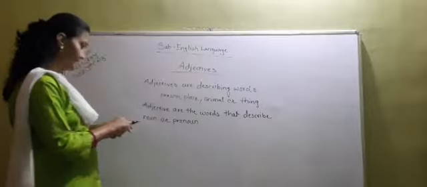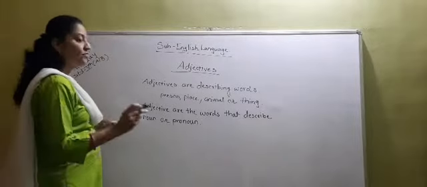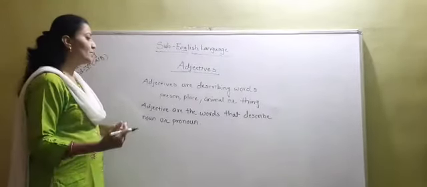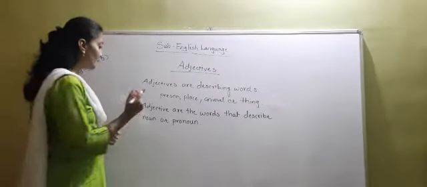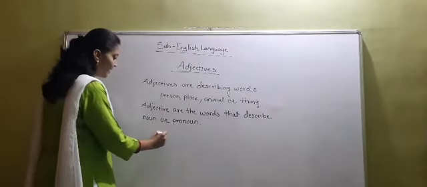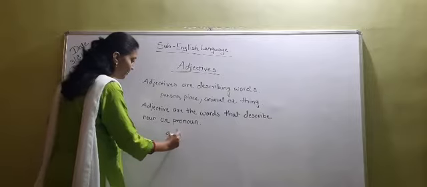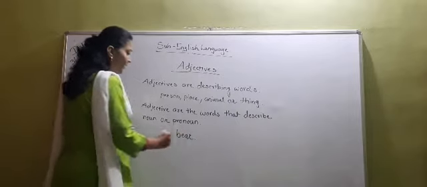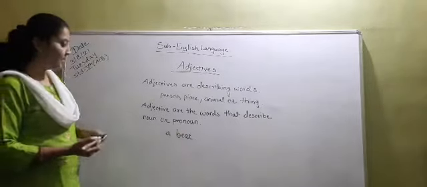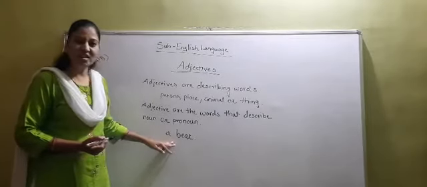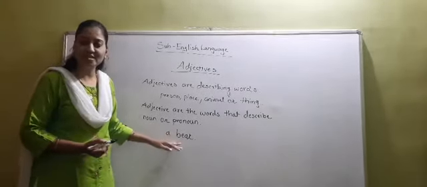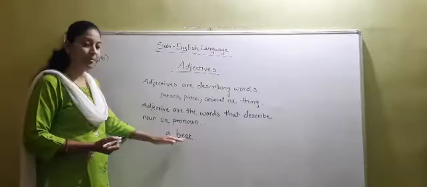Now students, see, with one more example I just want to tell you about adjectives. Okay. So here I am writing a bear. Only I have written here a bear. Okay. So anything special in this sentence? No. I have just written a bear.